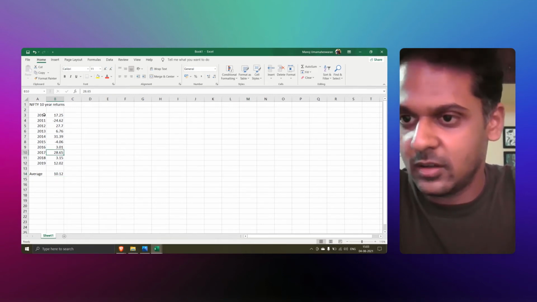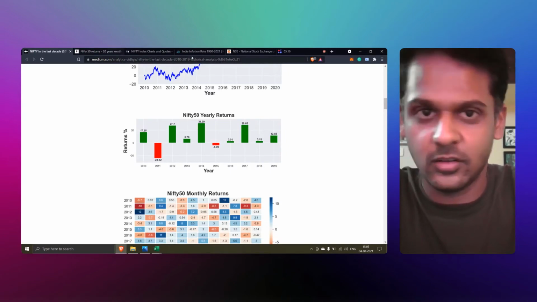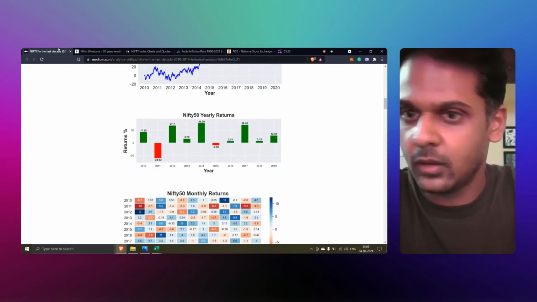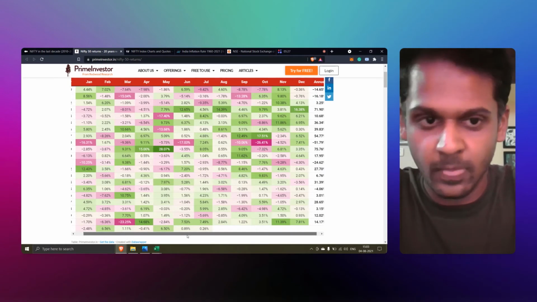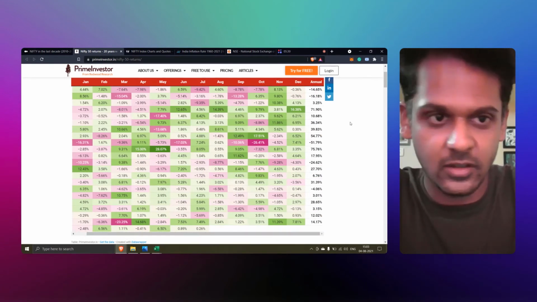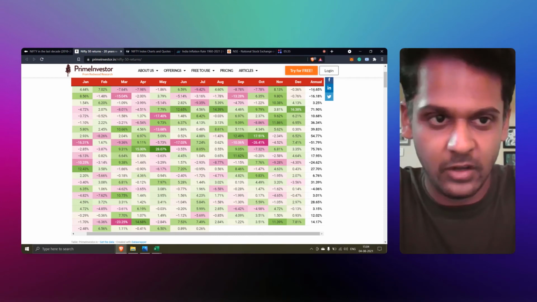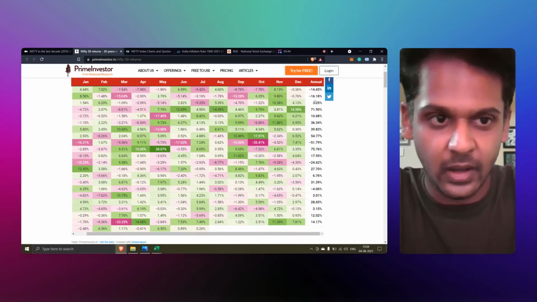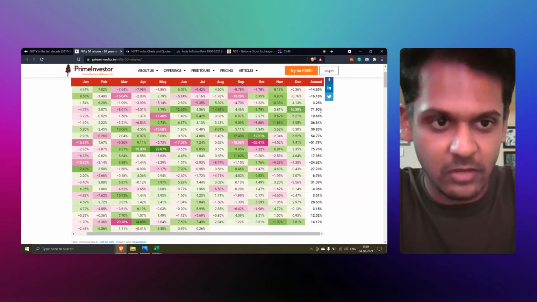Okay, now this is the return for the last 10 years, but let's go even backward and see the historical returns prior to 2010. So if you see here, this is data from the year 2000. For 2000, the returns are negative, minus 14.65, and that is due to the dot-com crash, which happened in the US, and that certainly affected the world markets as well. And of course, in 2001 as well, 16.18, and so on. But if you see in 2003, the return is 71.90 percentage.